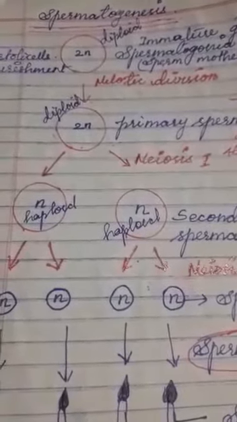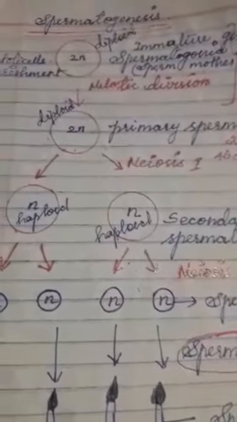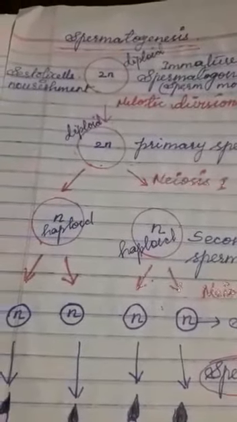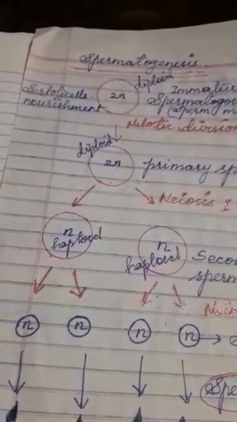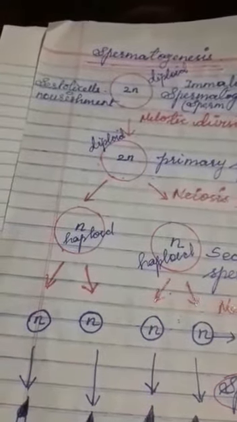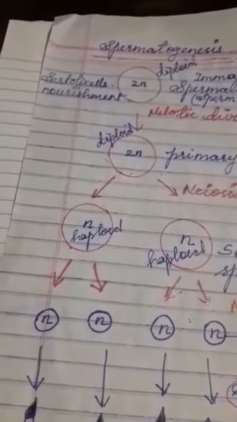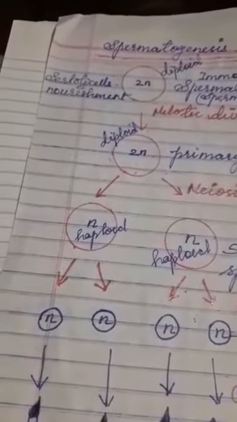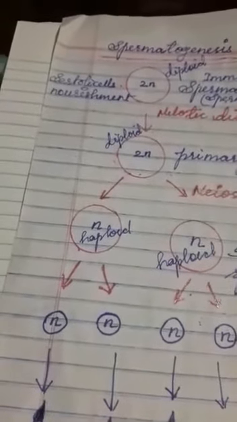Now we have to listen to the functions of hormones. Follicle stimulating hormone stimulates testicular growth and enhances the production of Sertoli cells. The testes also will grow. Again, it enhances the production of Sertoli cells, that is the supporting cells of the sperm. It gives nourishment to the sperm cells.